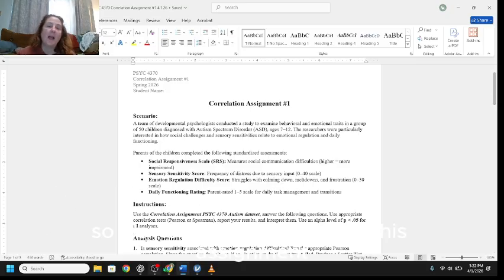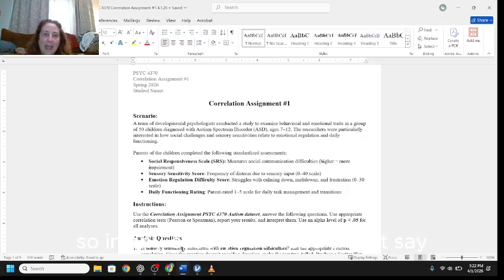In this assignment, you are working to analyze a set of data that have been collected about a group of 50 children that were diagnosed with autism spectrum disorder. As with all of my other assignments that involve data sets or fictional situations, this is not real data. This is totally made up data about totally made up children.